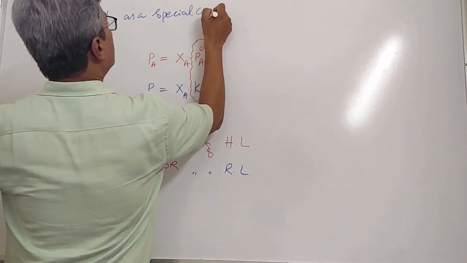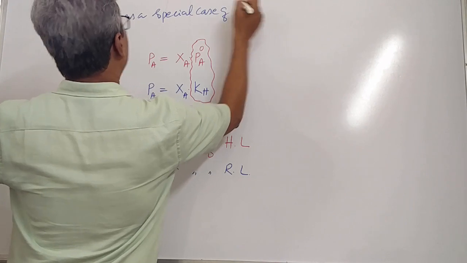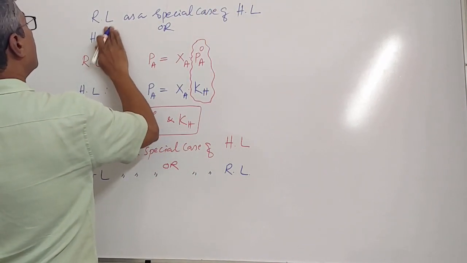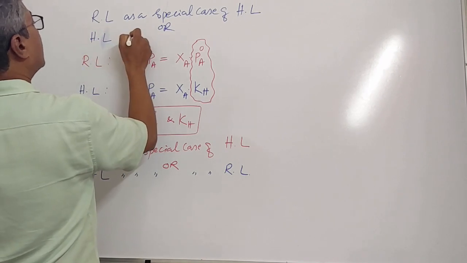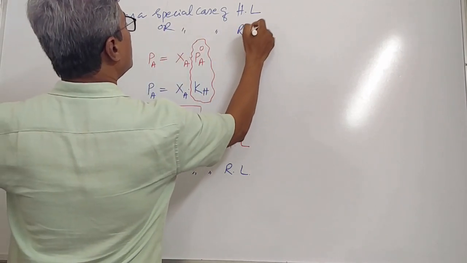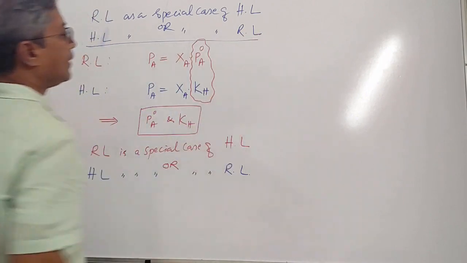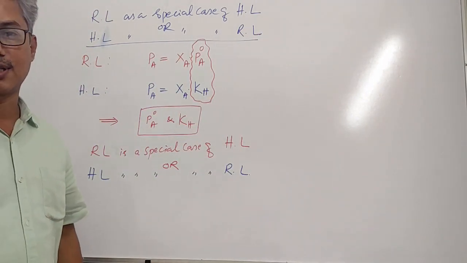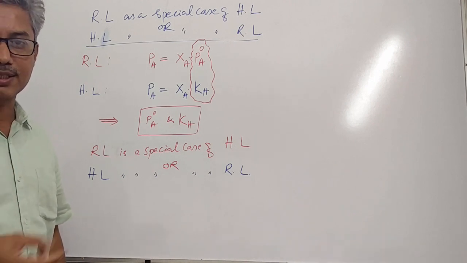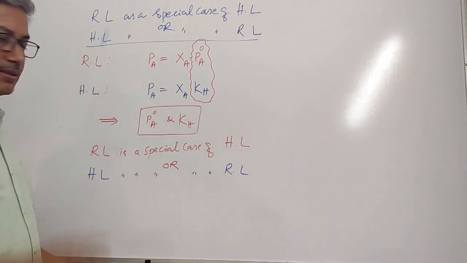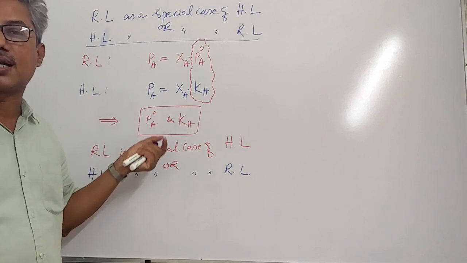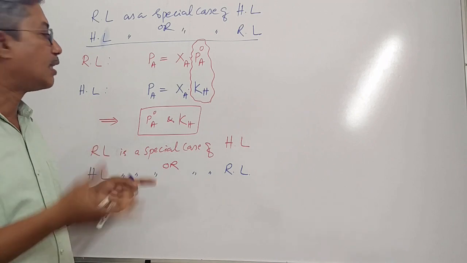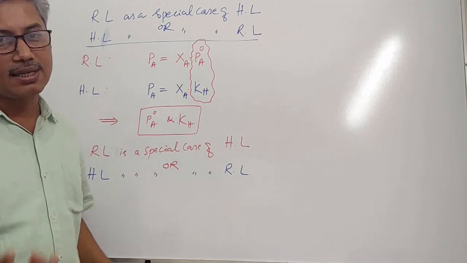They may ask you, why do we consider Raoult's law as a special case of Henry's law, or Henry's law as a special case of Raoult's law? Because P naught A and KH are common factors of these two laws. Therefore, one is the special case of the other one.